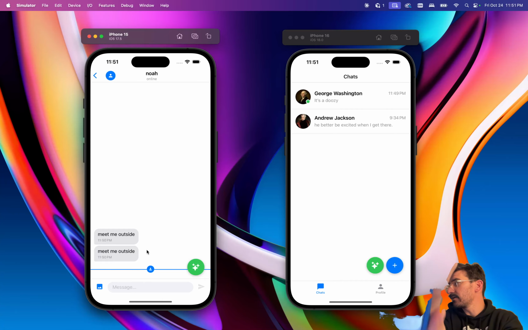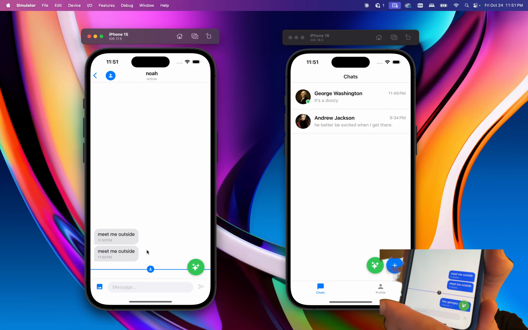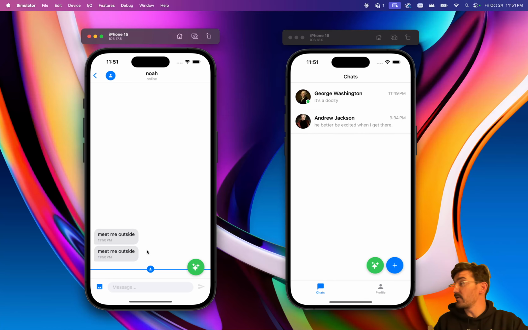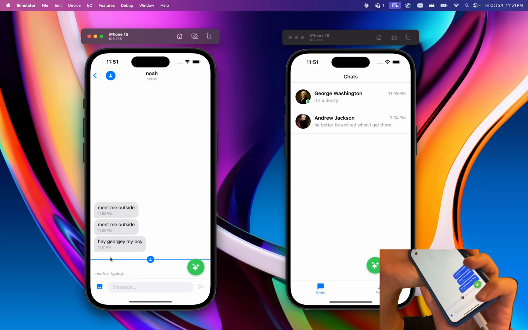So you can see it's here on the updated at the bottom here. No read receipt because of course he has not seen it yet. We also haven't seen it over here on George. Now I'm going to just kind of jump back into the network, and there we have on the left, here it comes through, and we get the read receipt update line at the bottom there as well.